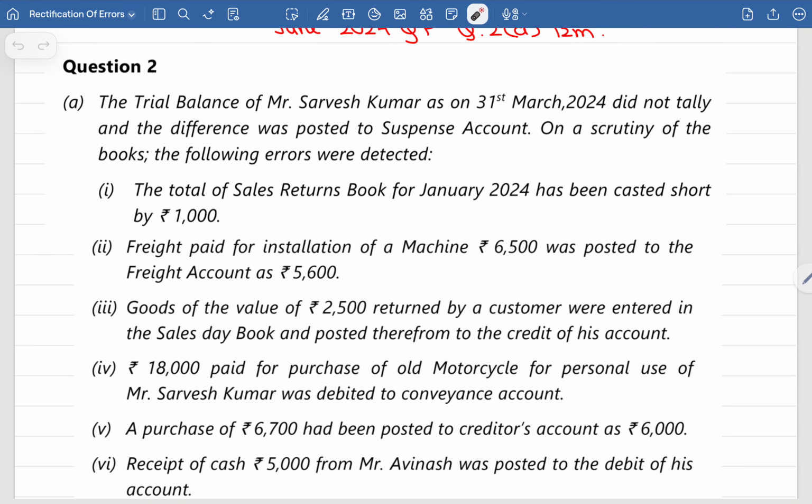The trial balance of Mr. Sarvesh as on 31st March 2024 did not tally. So they have already prepared the trial balance and the difference was posted to suspense account. Whenever I am not able to pass the journal entry, I can use the suspense account for debit or credit. On a scrutiny of the books, the following errors were detected.